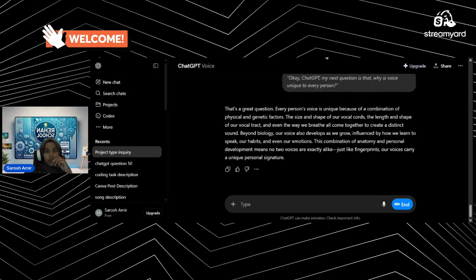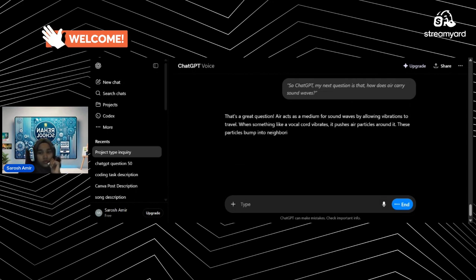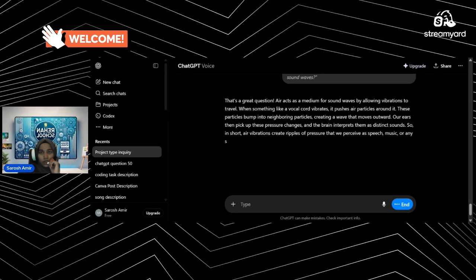So ChatGPT, my next question is, how does air carry sound waves? That's a great question. Air acts as a medium for sound waves by allowing vibrations to travel. When something like a vocal cord vibrates, it pushes air particles around it. These particles bump into neighboring particles, creating a wave that moves outward. Our ears then pick up these pressure changes, and the brain interprets them as distinct sounds. So, in short, air vibrations create ripples of pressure that we perceive as speech, music, or any sound we hear.